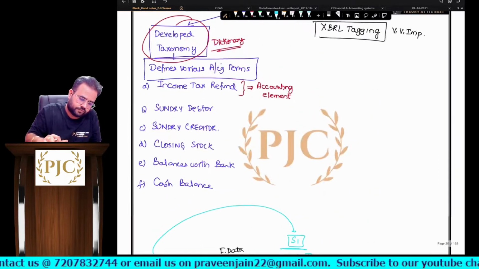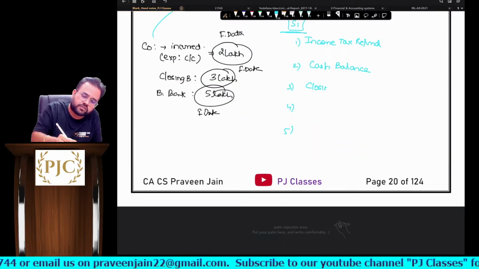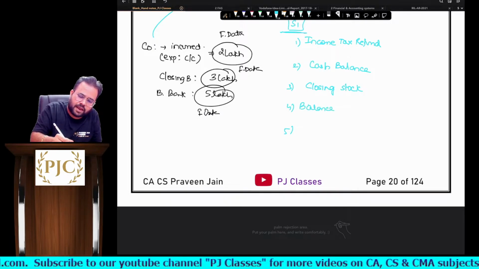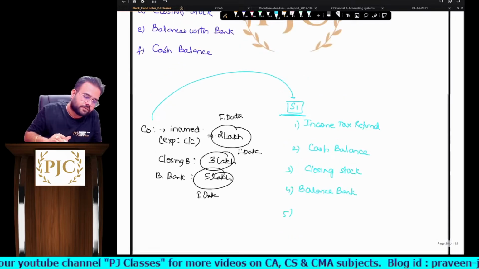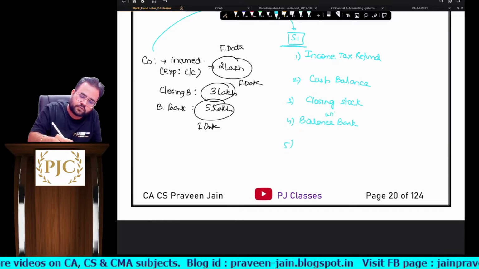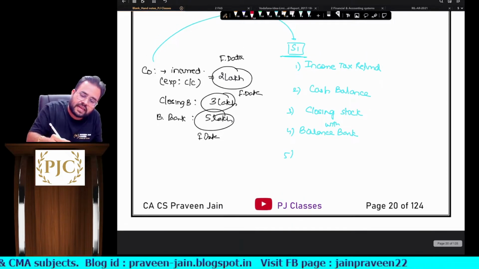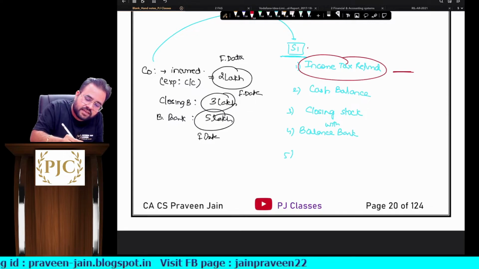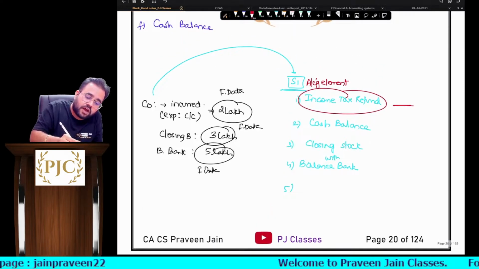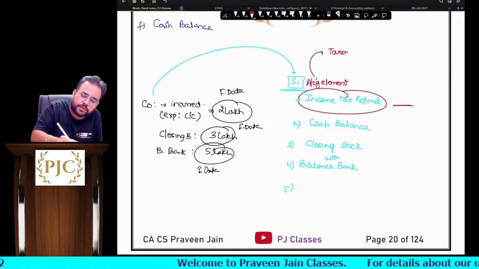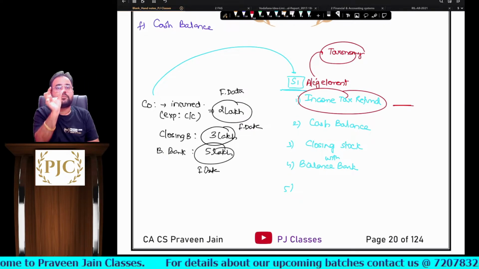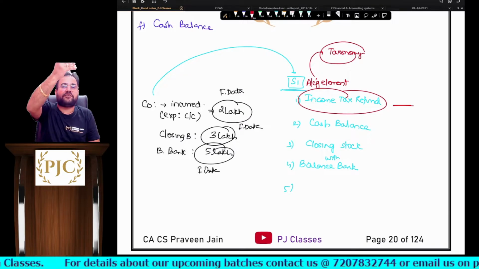Or I have used the word closing stock. Okay, closing stock, sir. So balances with banks or bank balance, whichever it is, sir. Now, listen carefully, sir. Income tax refund. Can I say this is an accounting element? This is an accounting element which you have got from the accounting taxonomy. Agreed? Income tax refund is a line item. This is called an accounting element which we have derived from the taxonomy, sir.